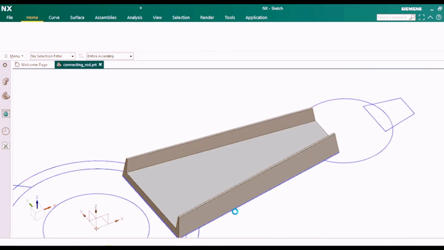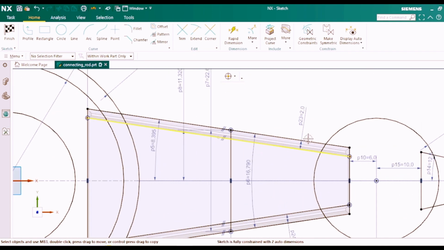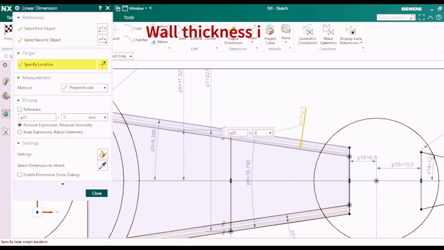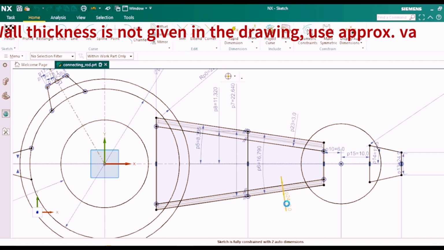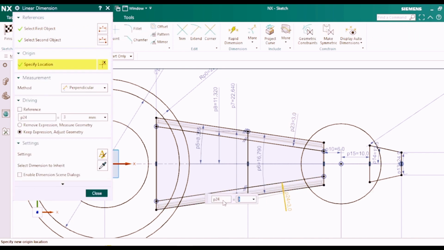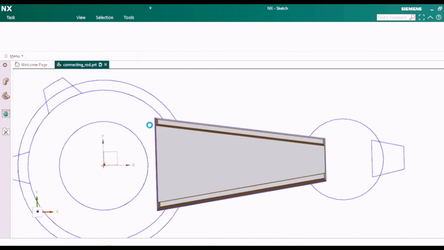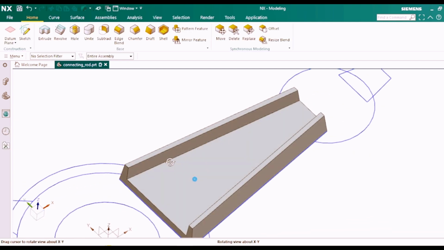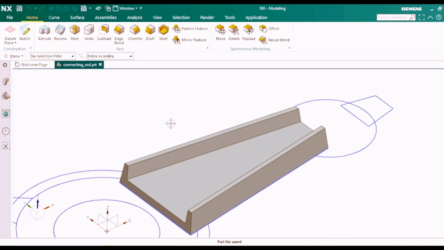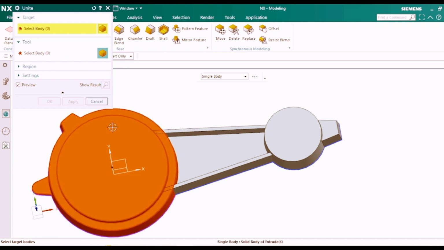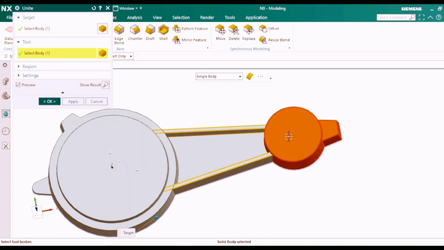We notice the wall thickness is very less after subtract, so we again go to Sketch, edit the dimension to 3.0 mm in both the sides and exit the Sketcher application. We notice the dimension update in the model also. Now we unite all the solid bodies into a single body by using Unite feature.